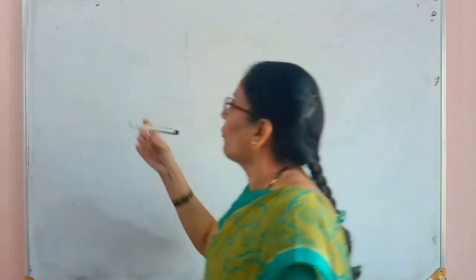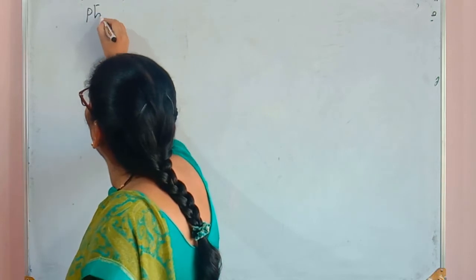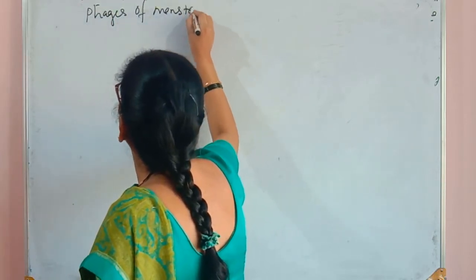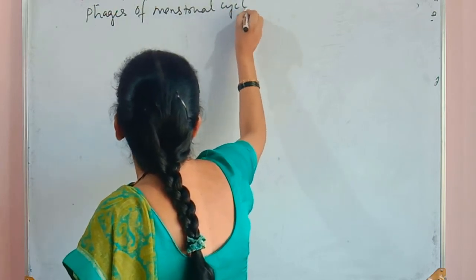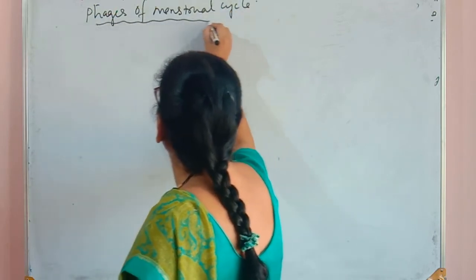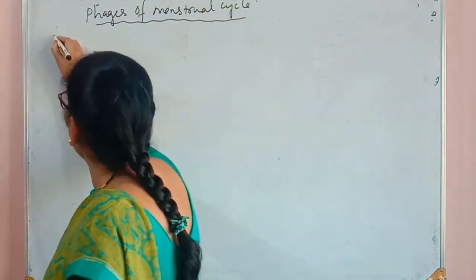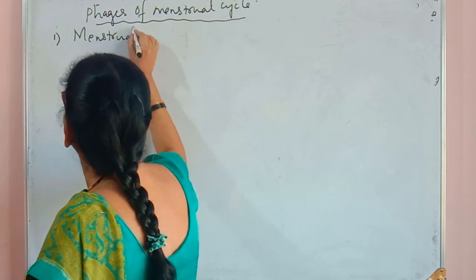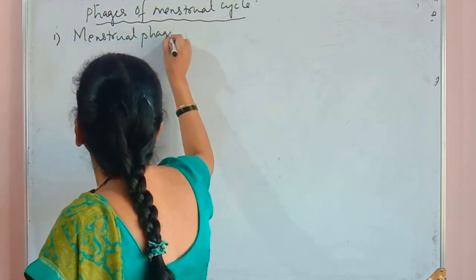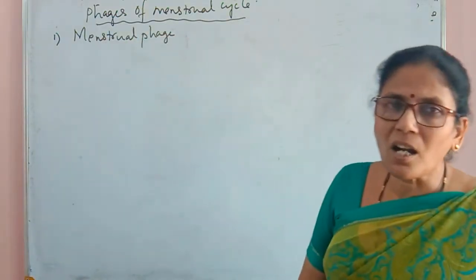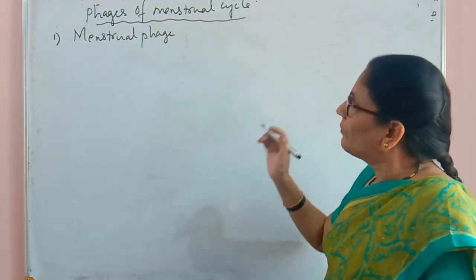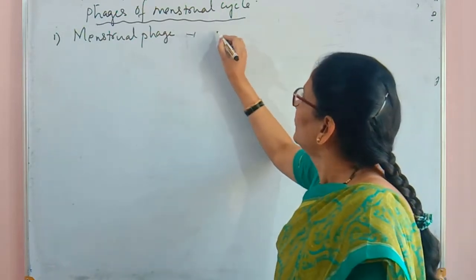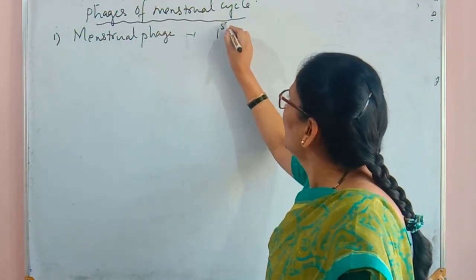Let us see the phases of menstrual cycle. Menstrual cycle has 4 phases. We already know there are 4 phases. First one is called the menstrual phase, which starts from first day to 5th day of menstrual cycle.